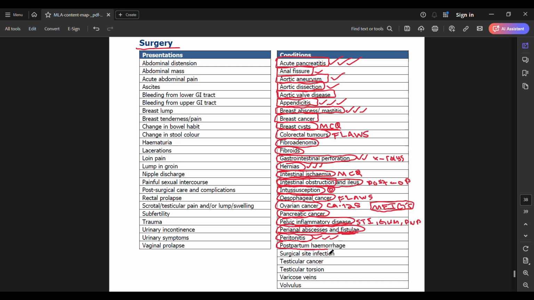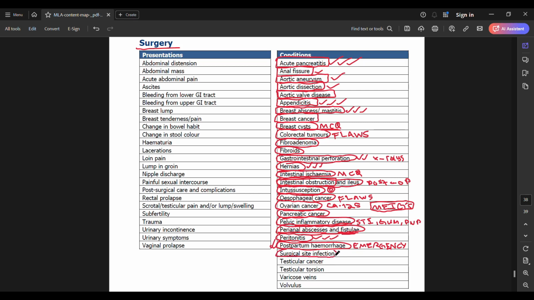Next, we have postpartum hemorrhage. This is a case that does show up as an emergency scenario in your simulation cases in your exams, right? Where the patient has had postpartum hemorrhage and their clothes are stained with blood, and the nurse calls you in and says the patient had a delivery, and now they're hypotensive and they're hemodynamically unstable. They may have an atonic uterus, and you have to massage the uterus. So really do this well. This does show up in the case of emergency OSCE stations.